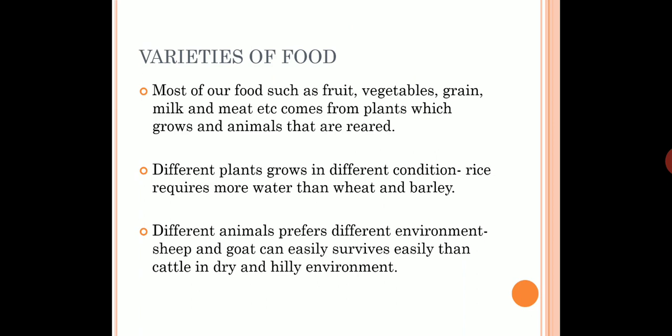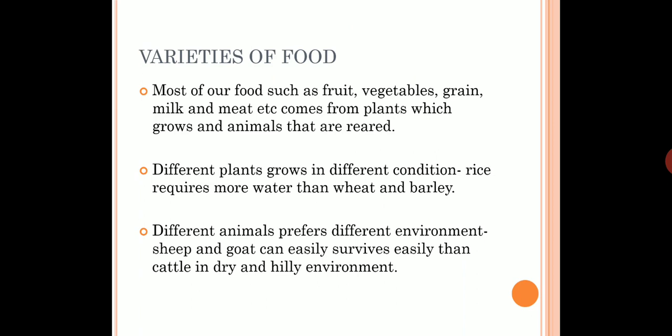What are the varieties of food which we get? Most of our food which we eat today, for example, fruit, vegetable, grains, milk, meat, they all come from either the plants we grow or from the animals which we rear or which we herd.